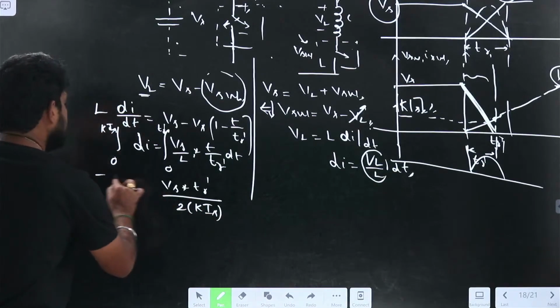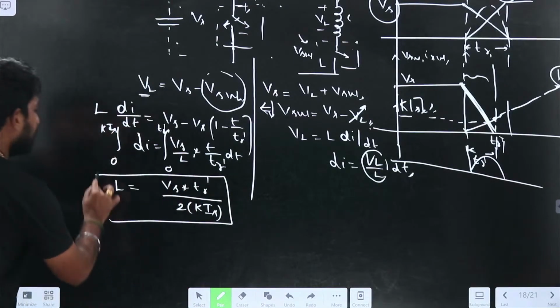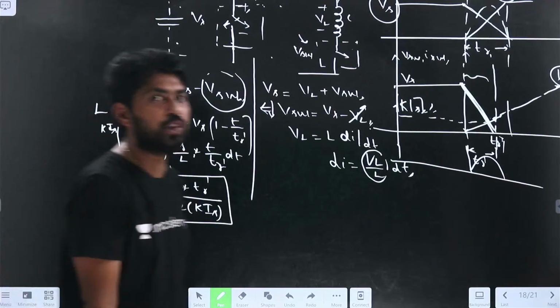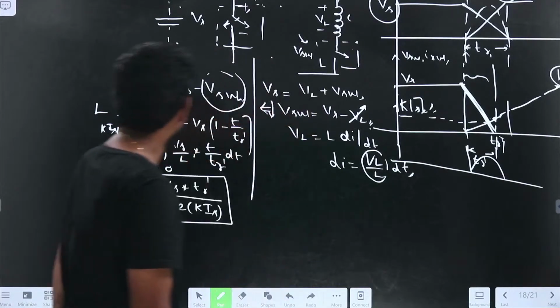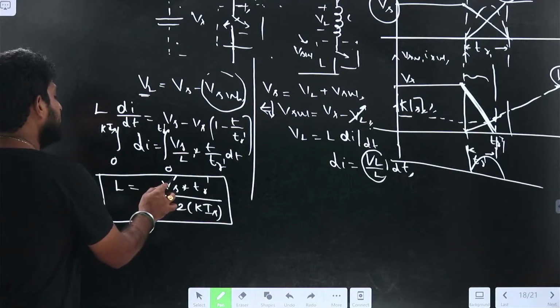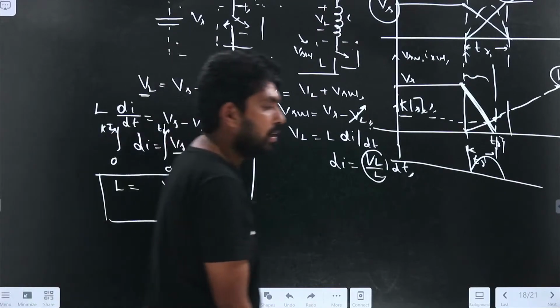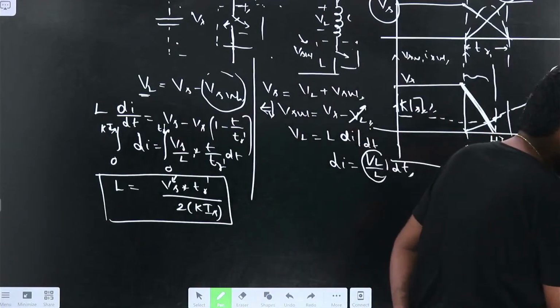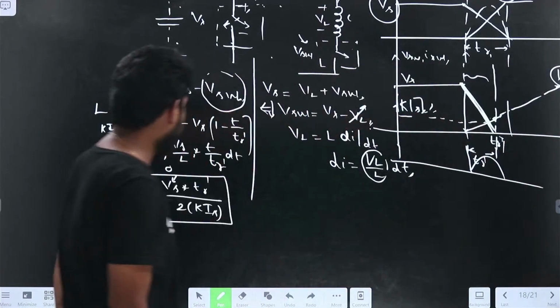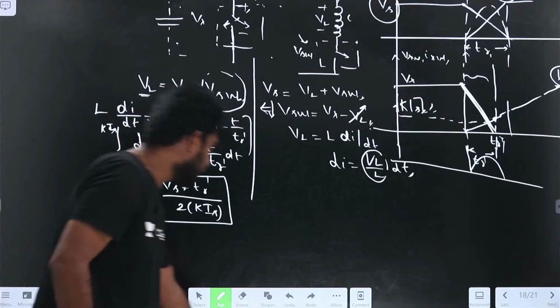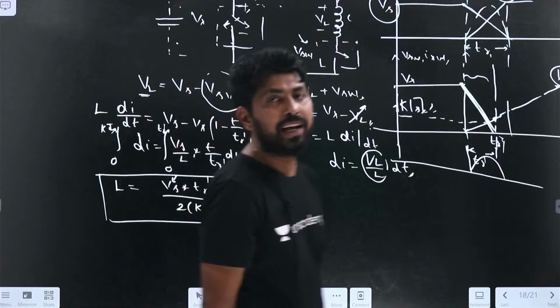The inductance L value depends on TR dash, this fraction value, and the source voltage. Right? So now let us see what the practical condition of the switch is. We have seen the basic.